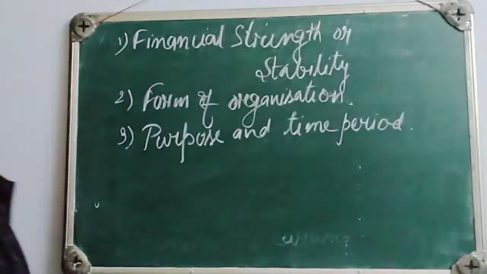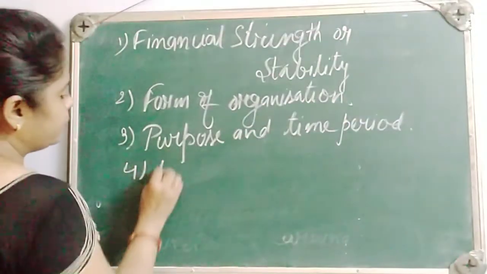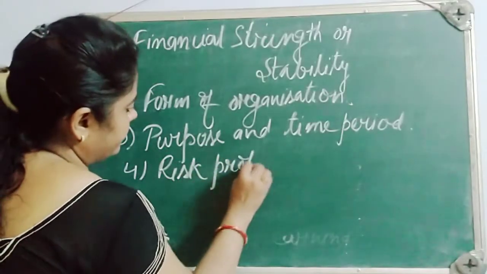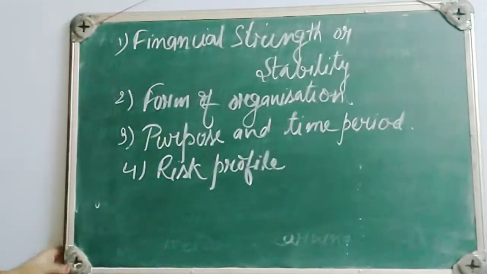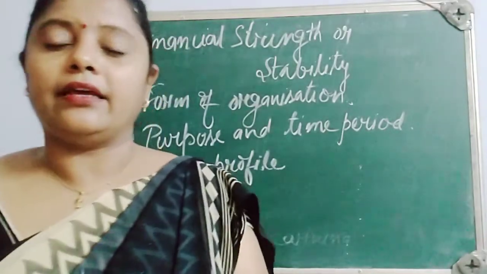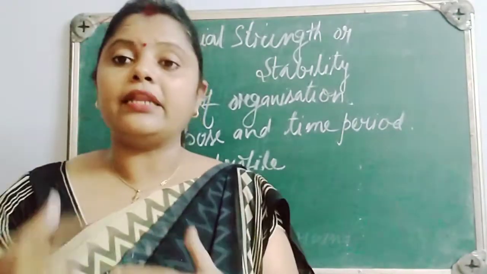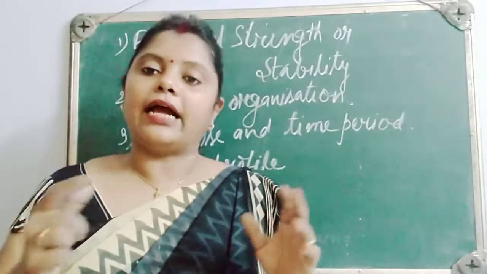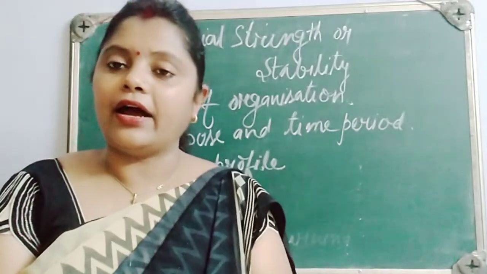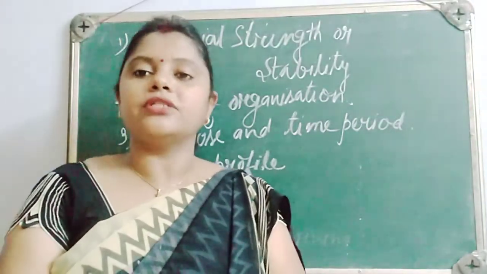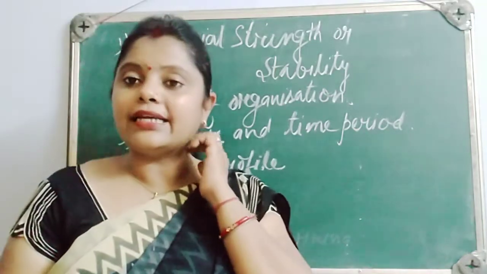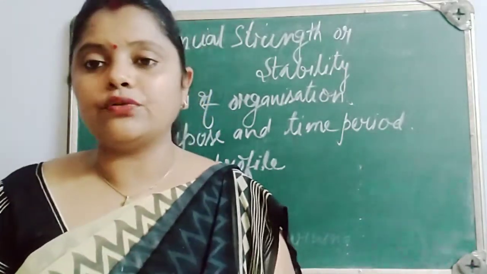Okay, now the next one is risk profile. When we are talking about risk profile, if we think that the money which is needed right now will be somehow a riskier one, for example, if I want to invest in a project which is a risky one, maybe in future I may have to face loss, in that case it is better you raise the fund from the issue of shares.